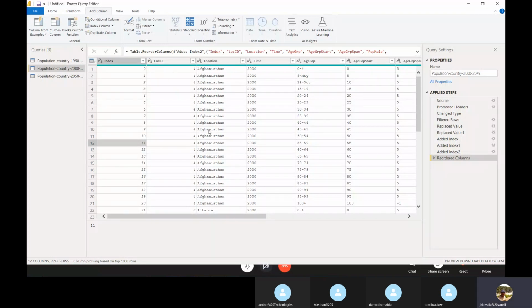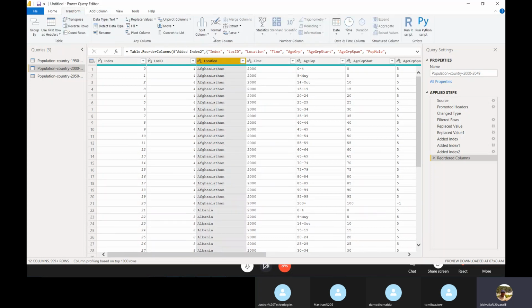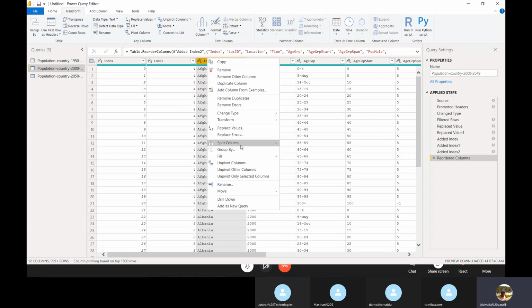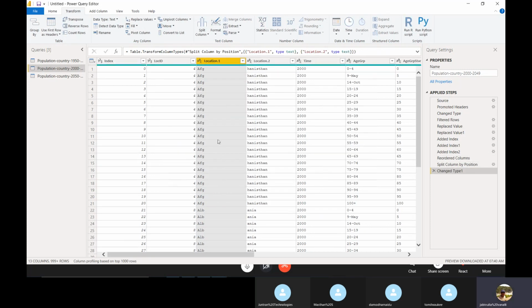Fine. And split columns means, you select the column and there is split columns here also, or right click, split columns is there too. So I will split by number of characters. I will give 3 characters, once as far left as possible. I want to split only the left side, only once. See, the first 3 are split on the left side and the remaining goes in another column.